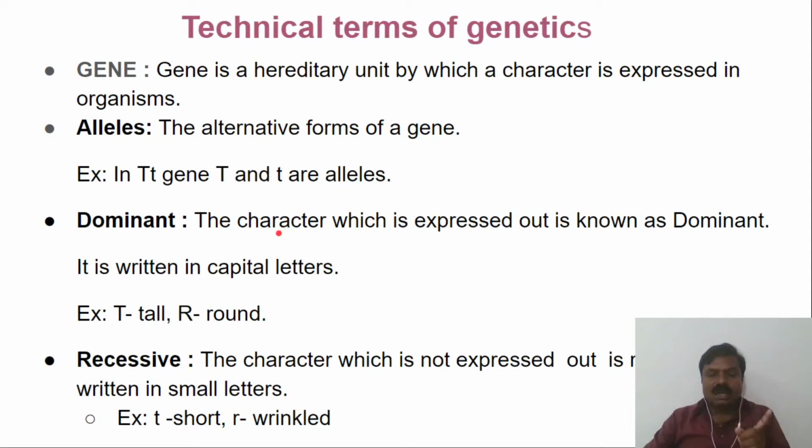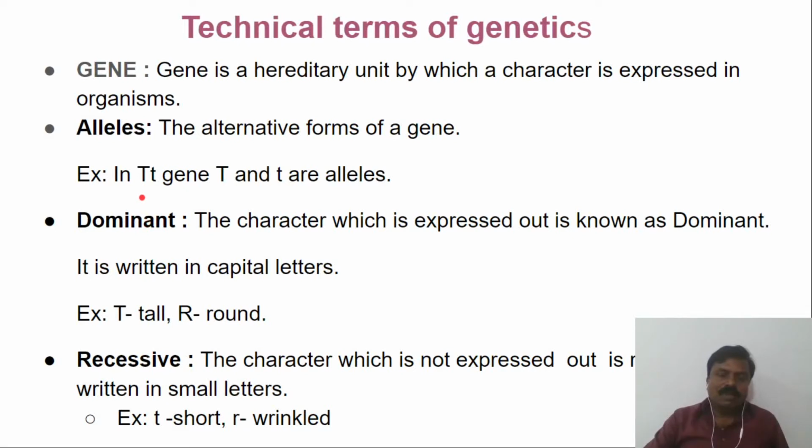And dominant allele. In these two alleles, only one allele's character is expressed, and the other allele's character is not expressed. So the allele whose character is expressed is known as the dominant one, and the allele whose character is not expressed is known as the recessive.